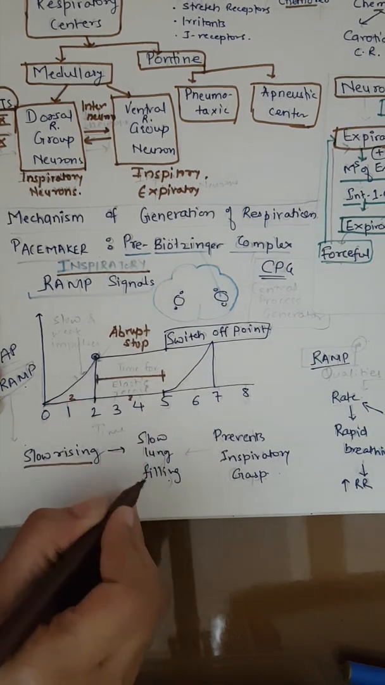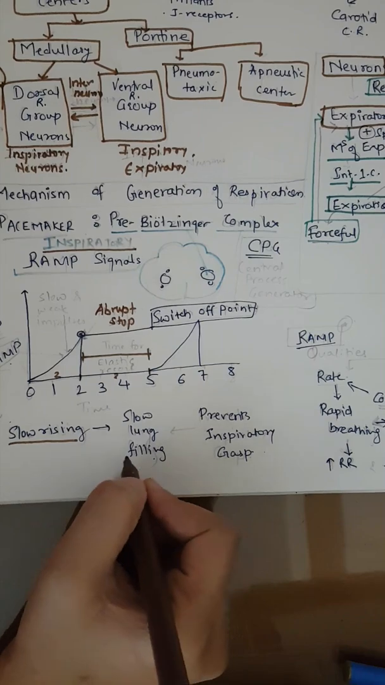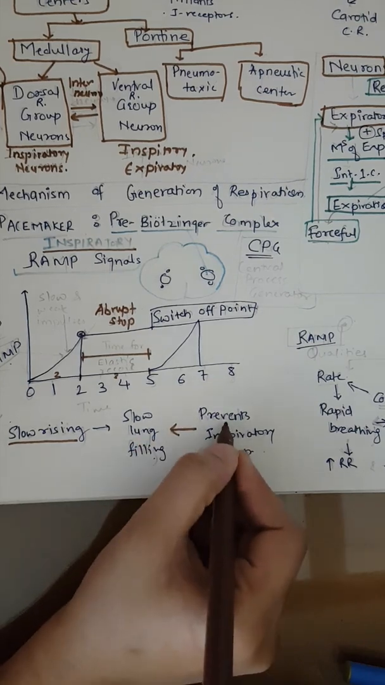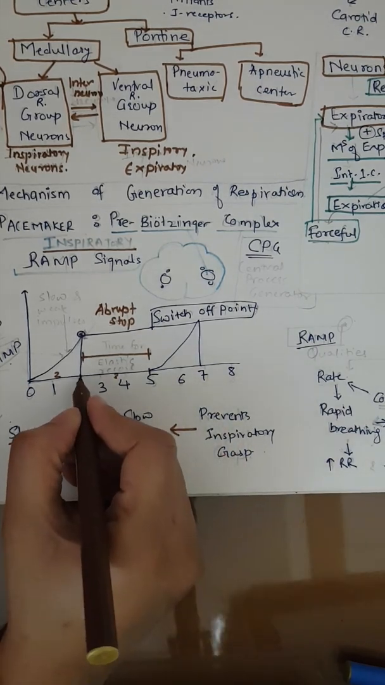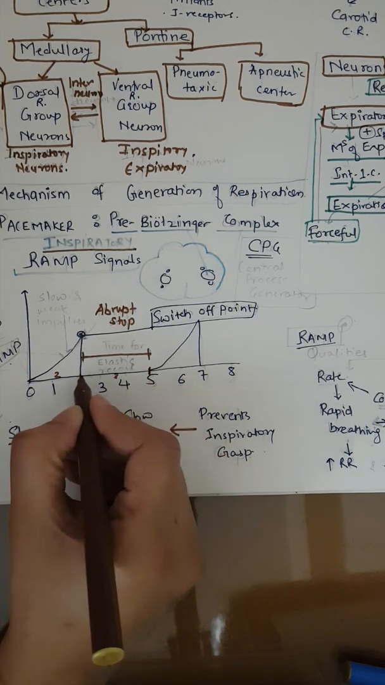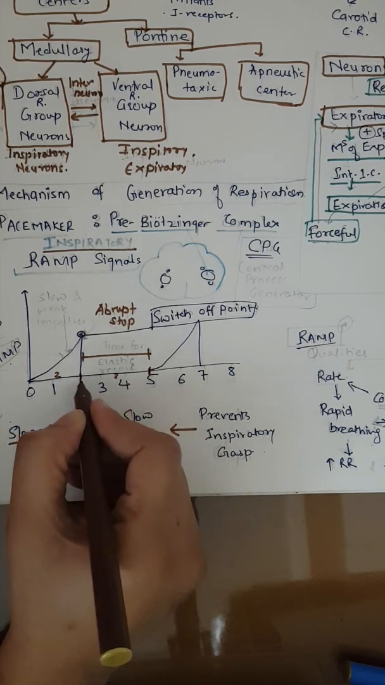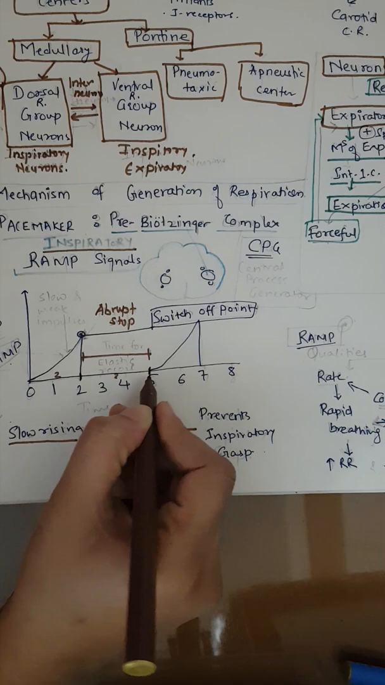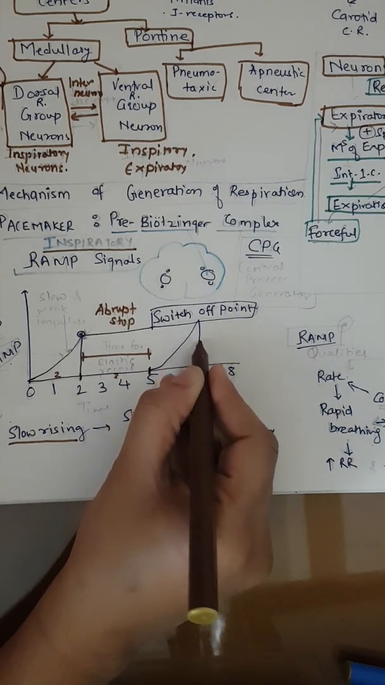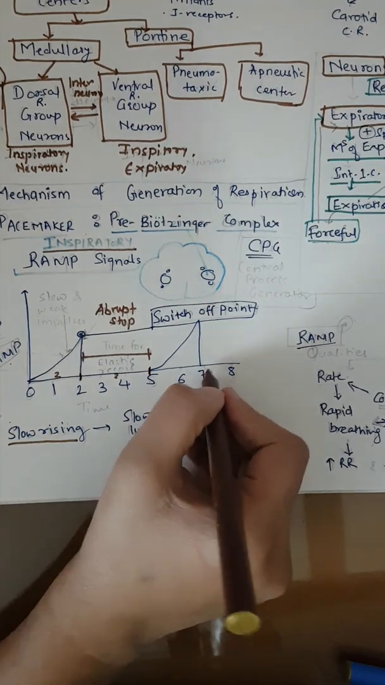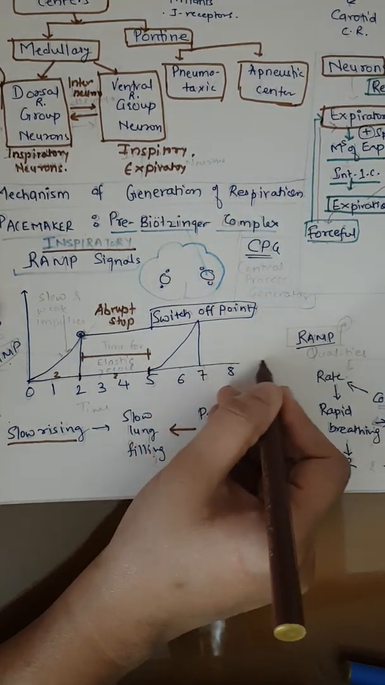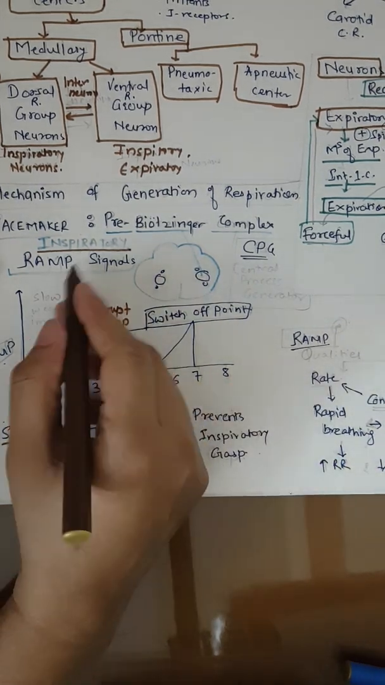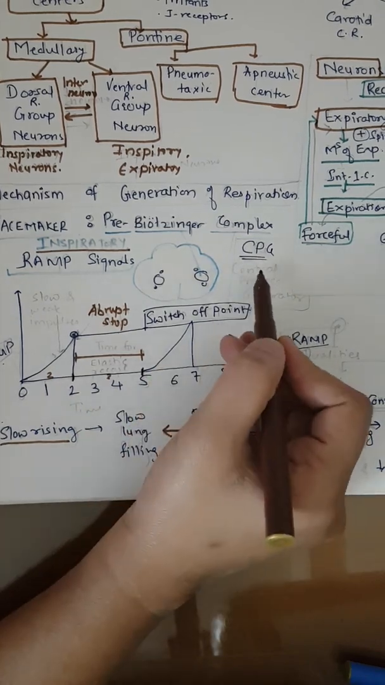This slow rising of action potential in the inspiratory neuron will cause slow lung filling, which is responsible for prevention of inspiratory gasp. The duration of this abrupt stoppage will determine your duration of expiration. This is a passive process of expiration, which will again be followed by a ramp signal for 2 seconds, and then an abrupt stoppage for the next 3 seconds. This is how ramp signals are generated in the inspiratory neurons by the central pattern generator.